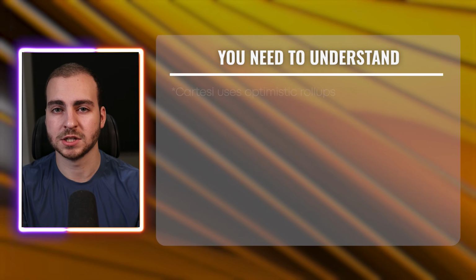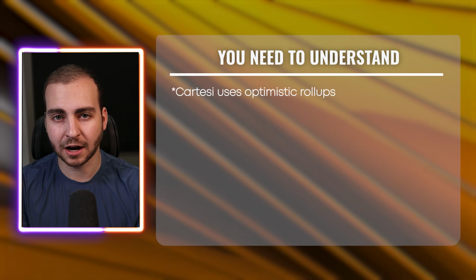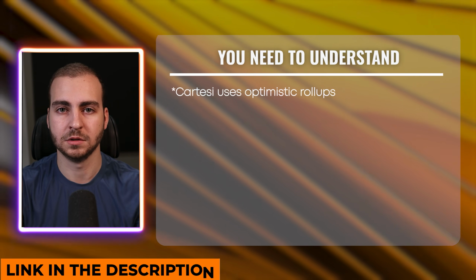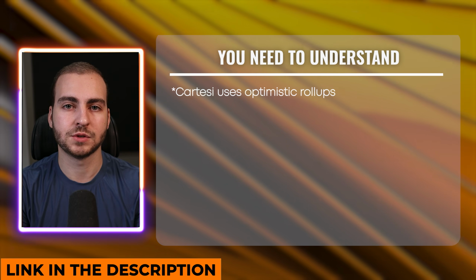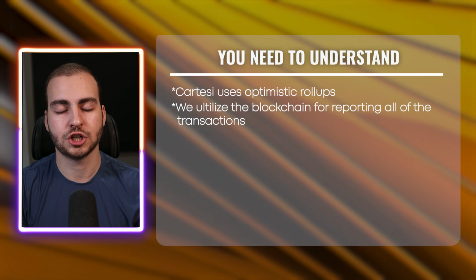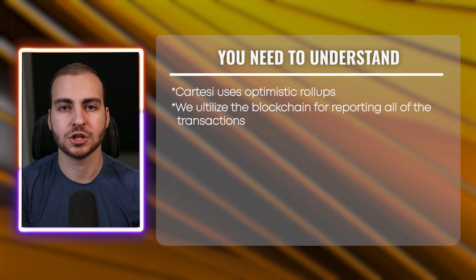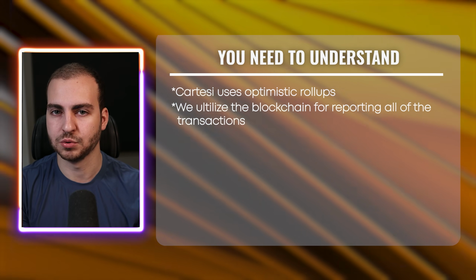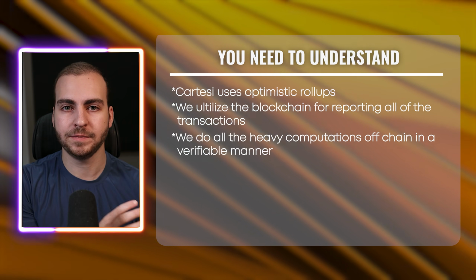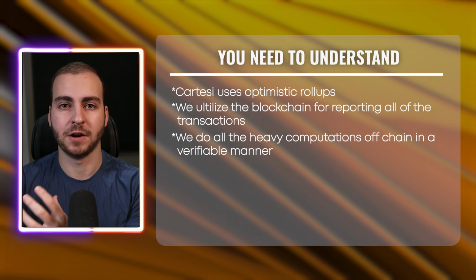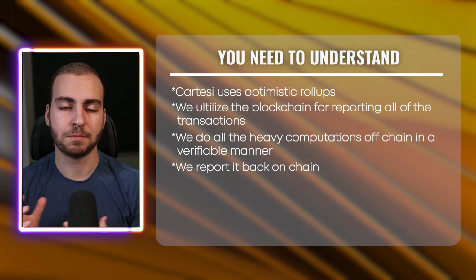We'll get into the architecture later on, but what you need to understand for now is that Cartesi uses something known as optimistic rollups. I have an entire video that breaks down what those are, so I'll leave that in the description. But what this really means is that we utilize the blockchain for reporting all of our transactions or state changes, which we'll get into later. We then do all of the heavy computation off-chain in a verifiable manner, and then we report it back on-chain. That way, at any point in time, we can actually check what's gone on.